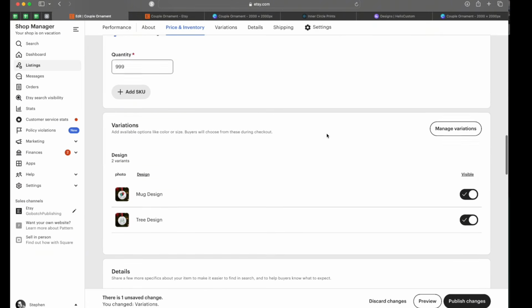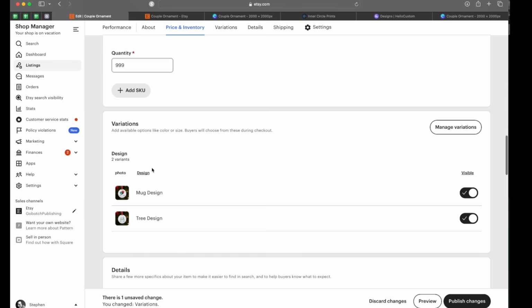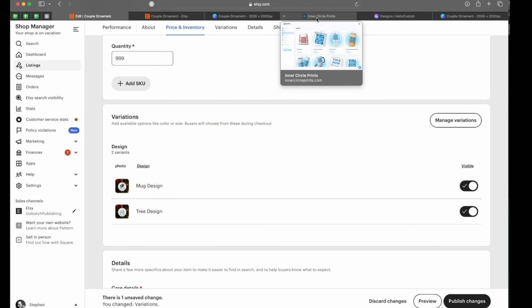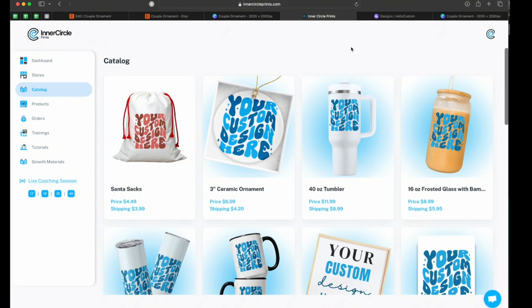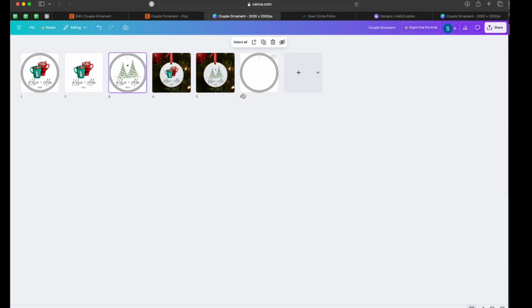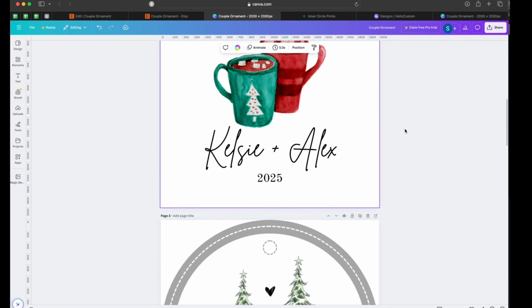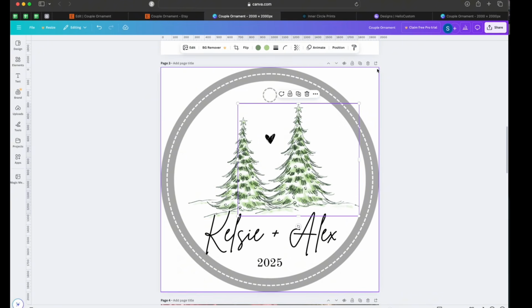So now when they place the order, there will be a drop down that says design. They'll click mug or tree. When it shows up inside of ICP in the orders tab, it will tell you if they chose mug or tree, and then it will link you to this artwork file. So you'll just have to look and see, did they write mug or did they write tree on that drop down? And then you choose which one that they did.